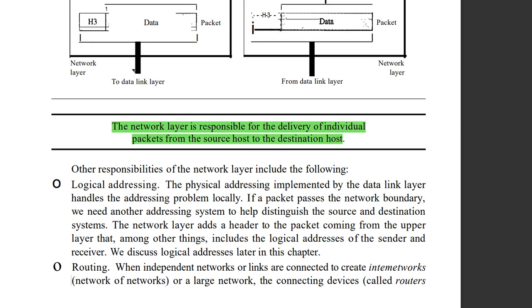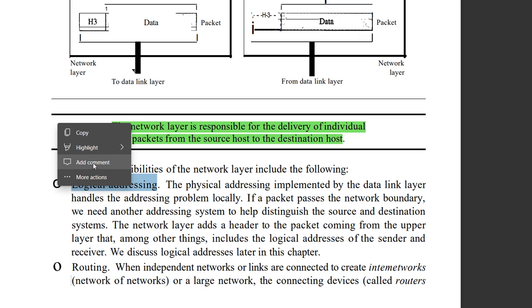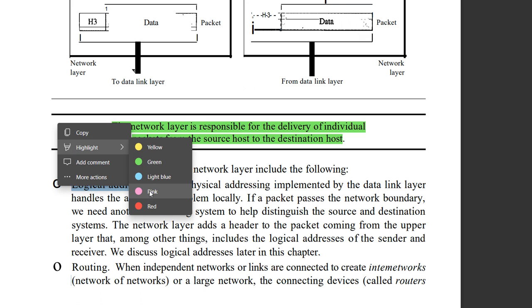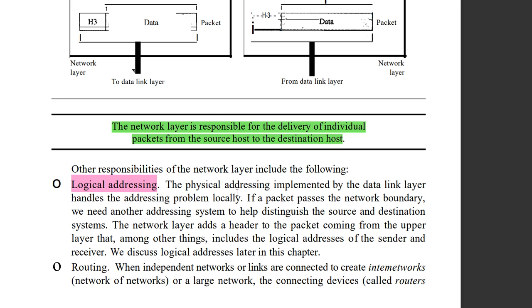You can see now, logical addressing is also the responsibility of the network layer itself. Here, logical addressing refers to, physical addressing is implemented by the data link layer. I have already told you that physical addressing means a trailer or header is added to the data bit streams, that is h1, h2, h3, h4, like that. We call it physical addressing, because the address of the destination is added. Okay, but what is logical addressing now?